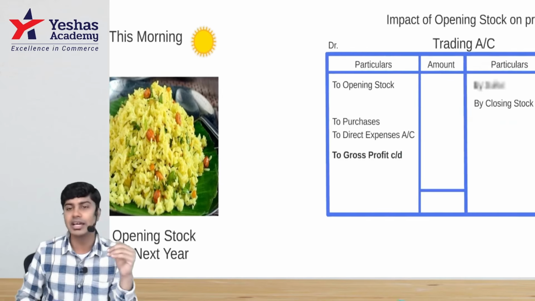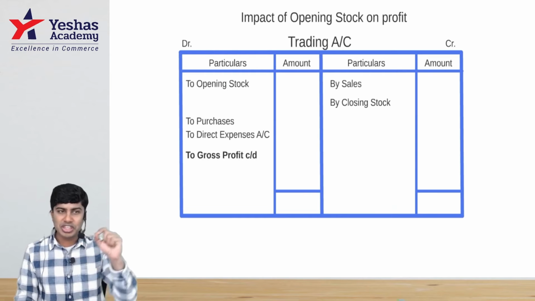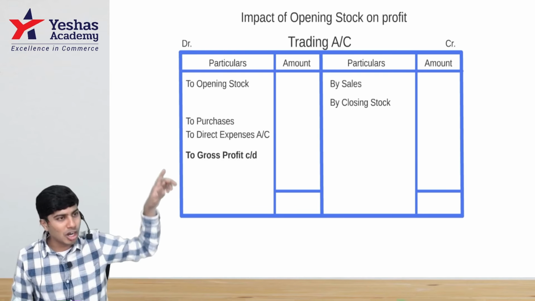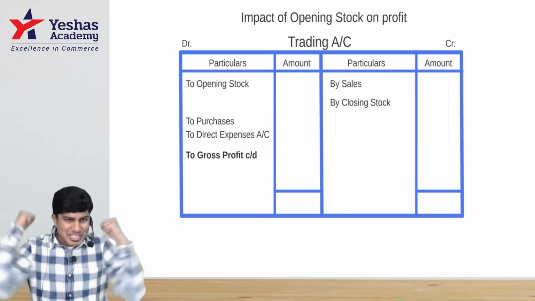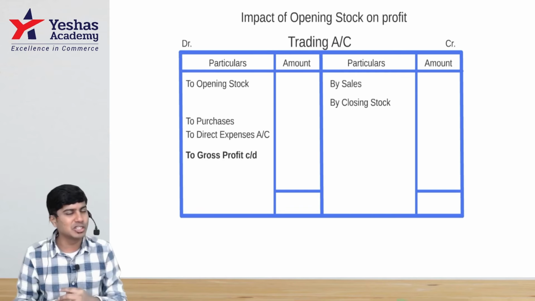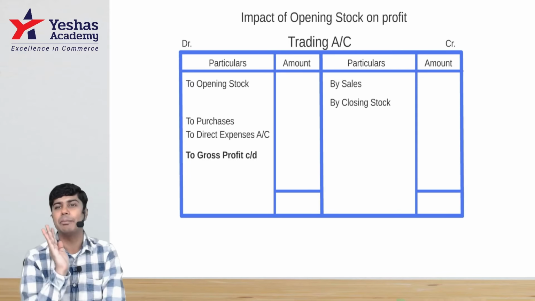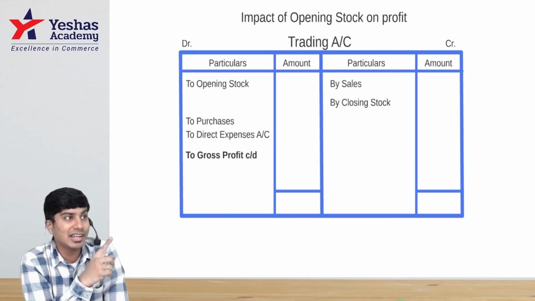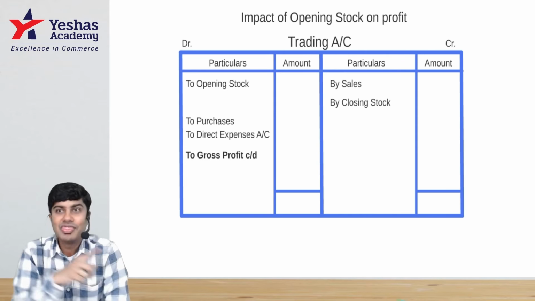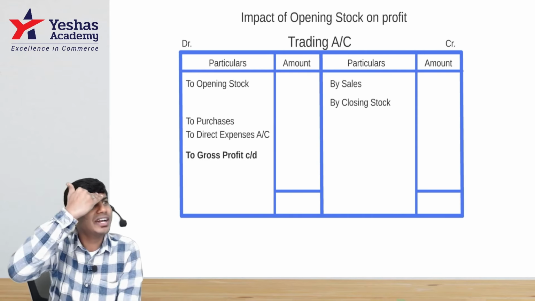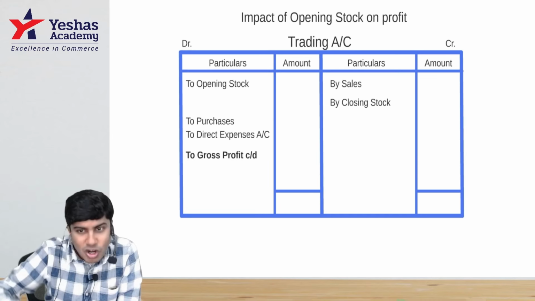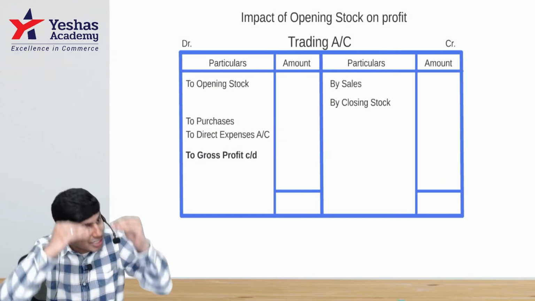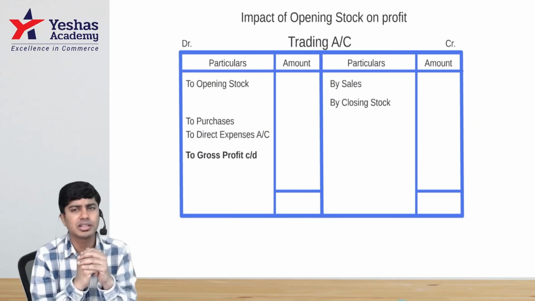If you play with your closing stock last year by increasing or decreasing it, you are so happy: yes, I can make more profit just by increasing closing stock. No, it's a trap. If you increase closing stock last year, that results in increased gross profit last year, and that increased closing stock of last year will become increased opening stock of this year, and that will ensure that your profit goes down by the same extent.